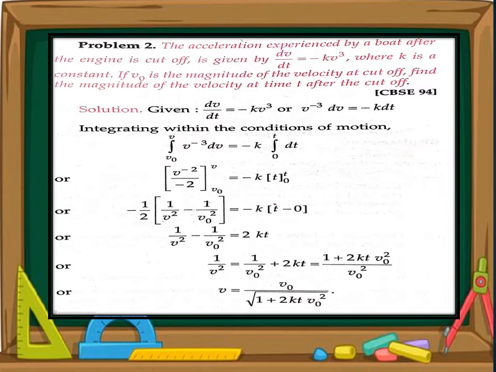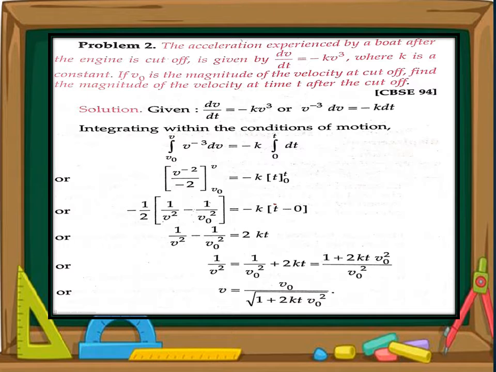Find the magnitude of the final velocity at time t after cutoff. When the engine is cut off, the boat will stop after a certain time t, and then its velocity becomes v. Now we consider that v naught is the initial velocity, v is the final velocity. When the engine is cut off, then time is considered to be 0, and when it will stop, the time is t. So now we solve the question.